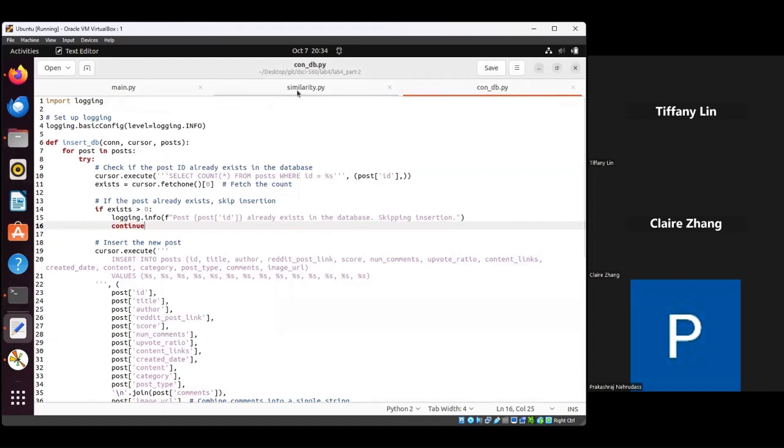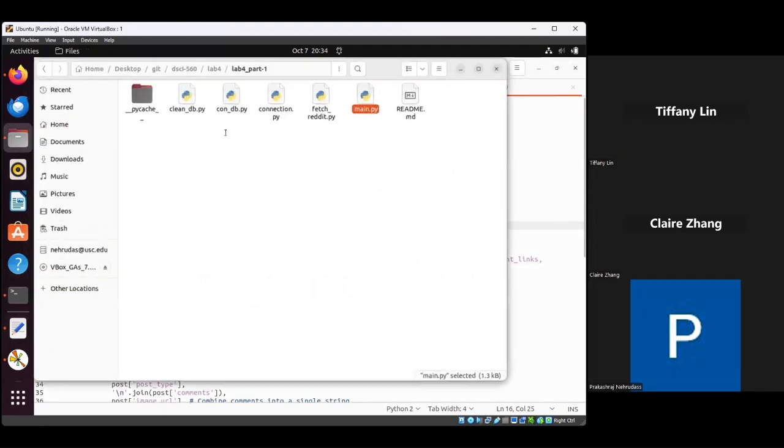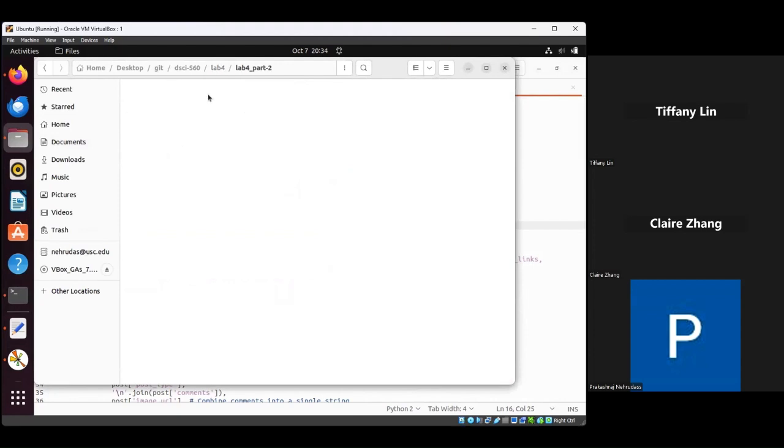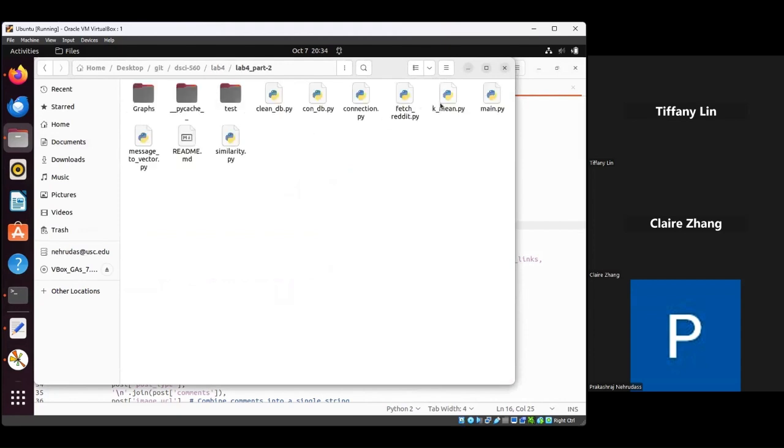And to briefly explain the file structure of Lab 4 and the automation script: this k-means is an extra function, like what Claire and Tiffany explained. And this fetch and clean connection I have used from part 1. And this message to vector is another doc to vector post.